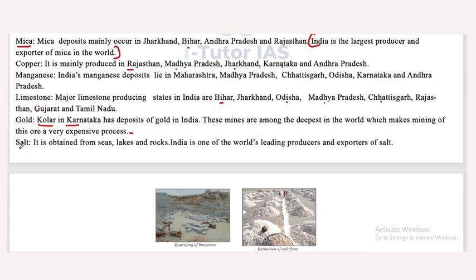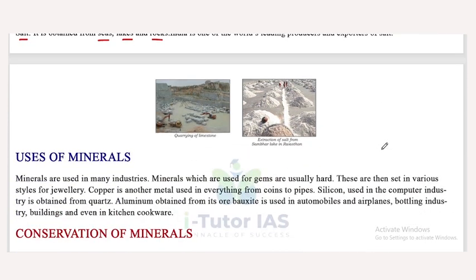Now, the final one is salt. It is obtained from seas, lakes and rocks. India is one of the world's leading producers and exporters of salt. Look at this picture. This is a coring of limestone process and this is extraction of salt from Sambhar Lake in Rajasthan.